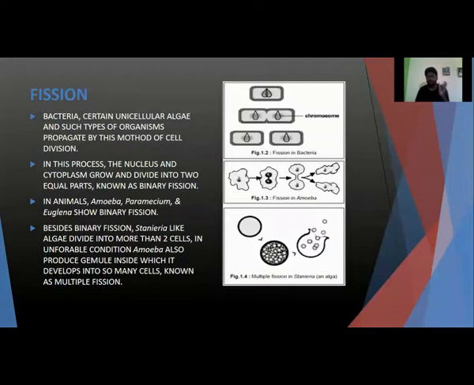Okay. You have to remember this equal part. Why? Because in fission, the cells are divided into equal parts, but in budding, you will see different. That's why you have to remember these things. This is also known as binary fission. Why? Because in this process, the nucleus and cytoplasm simply grow and divide into two equal parts.